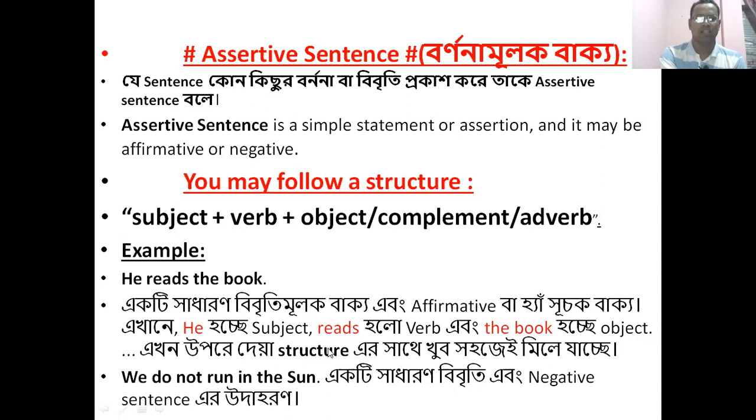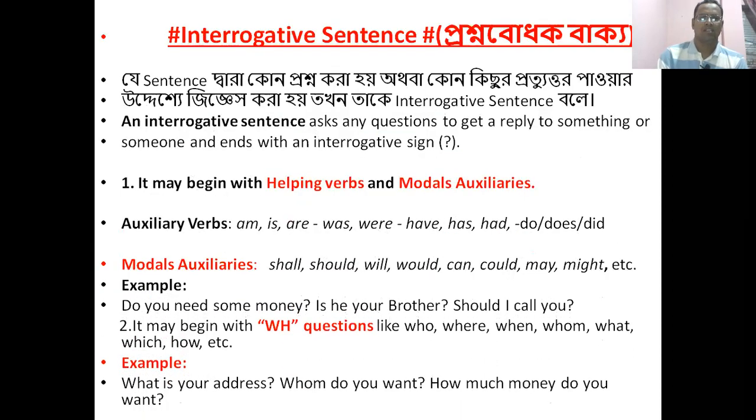So you can follow the structure by giving the example. We do not run in the sun. This is the negative example of a sentence. Let's see what is an interrogative sentence. Dear learner, look at the definition of interrogative sentence.